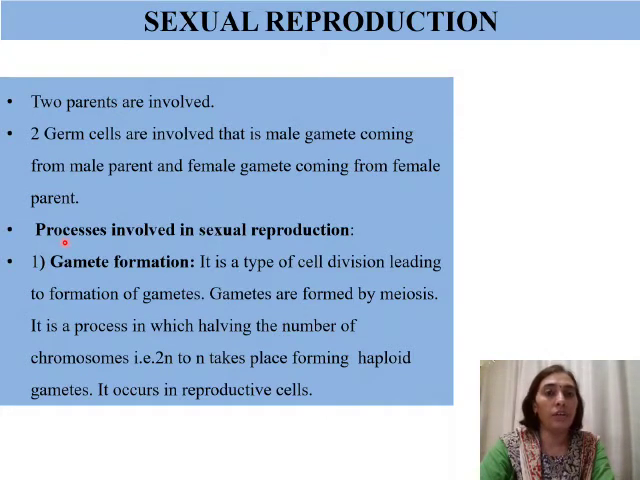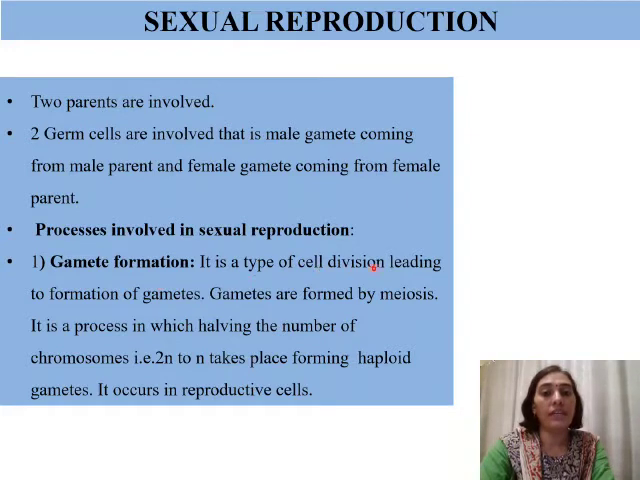There are two important processes which take place during sexual reproduction. One of them is gamete formation, that is the formation of germ cells or gametes, male and female gametes, and the second is fertilization. So let us see what gamete formation is.